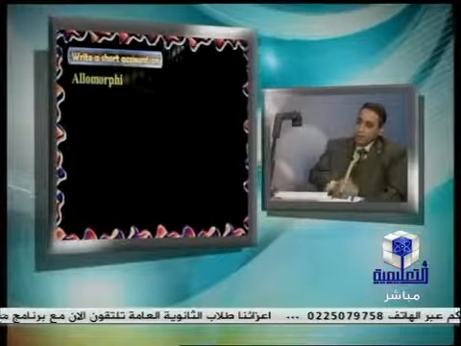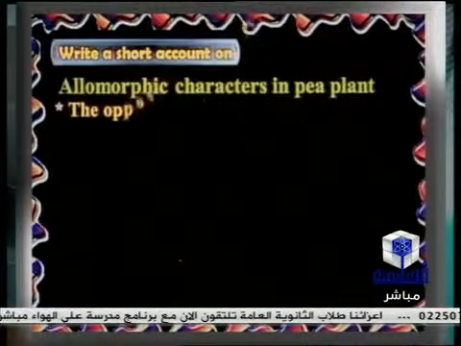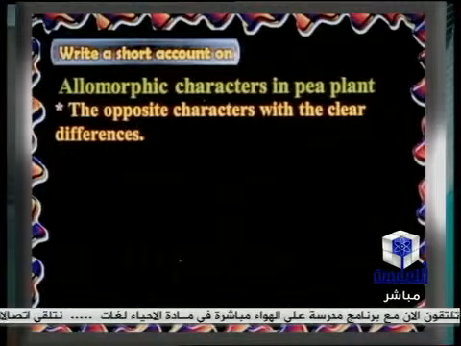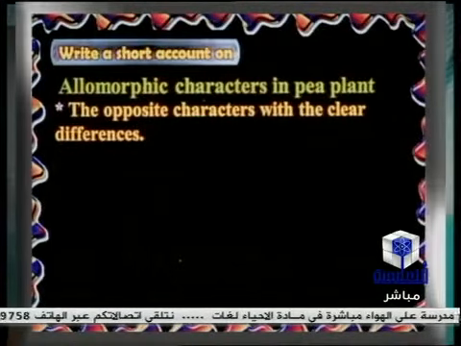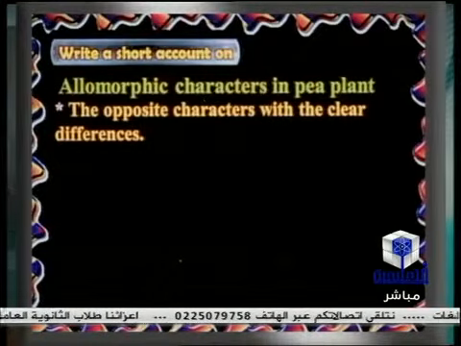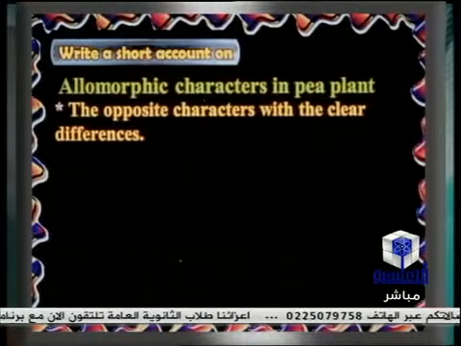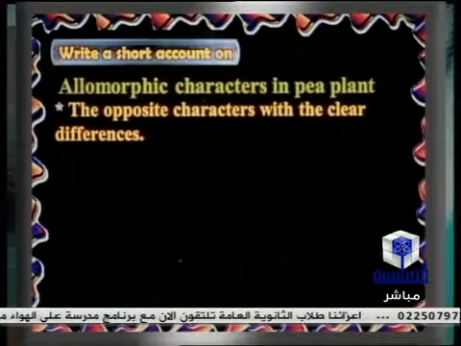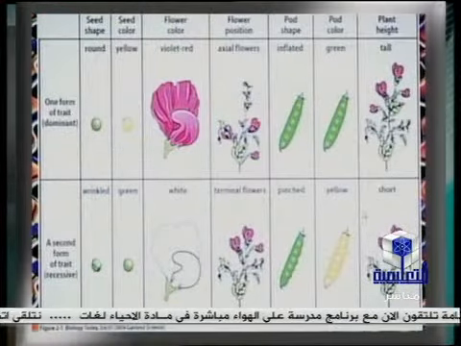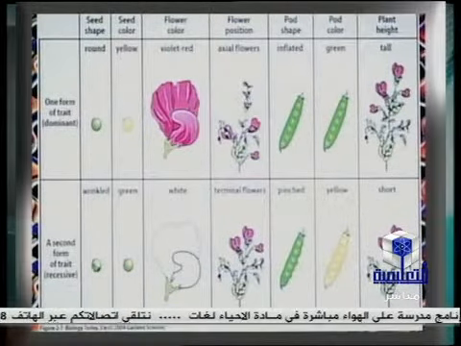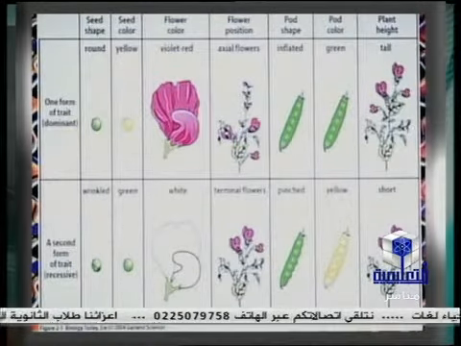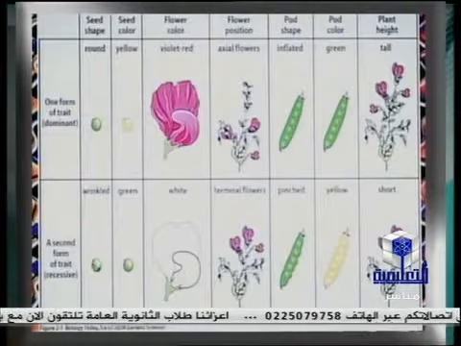The next question: write a short account on the allelomorphic characters in pea plant. Pea plant contains a great number of allelomorphic characters, about 32, but we will study only 7 pairs of allelomorphic characters, because the 7 pairs are located on separate chromosomes. So Mendel's first law and second law can apply on these characters because they are located on separate chromosomes.